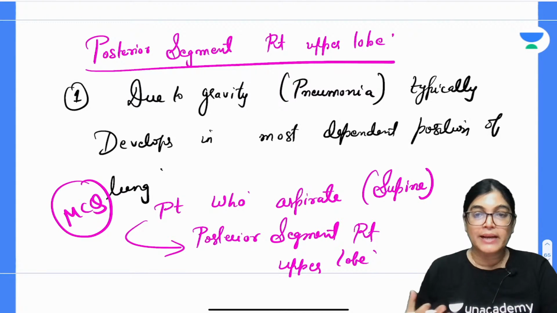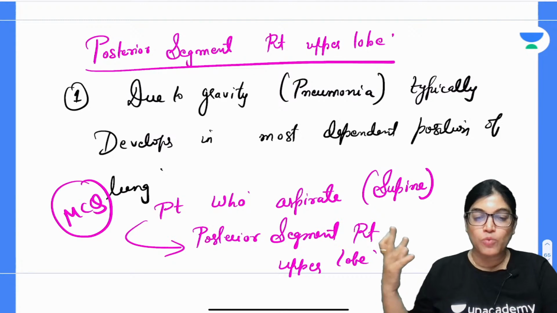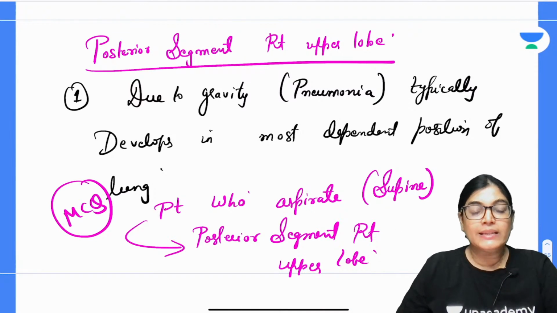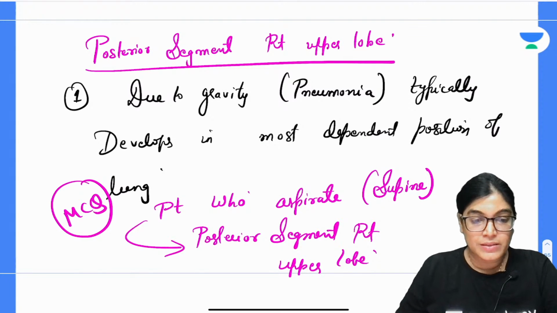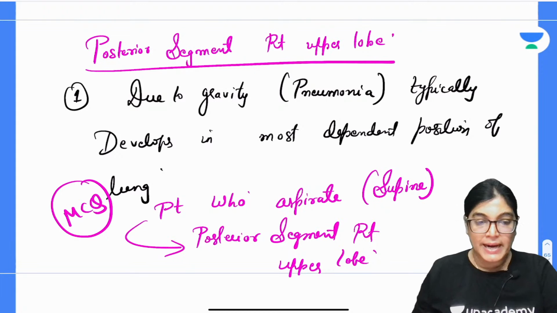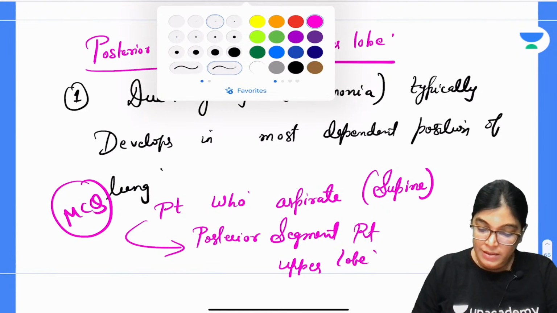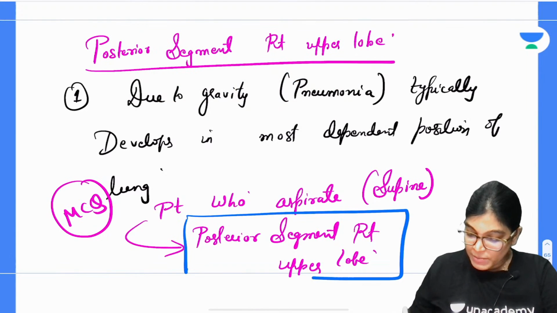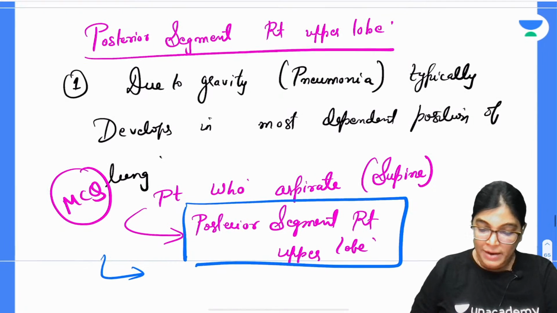The right side is involved because the trachea is more vertical and wider on the right side as compared to the left bifurcation of the bronchus of the trachea. So the most important site of involvement is the posterior segment of the right upper lobe.